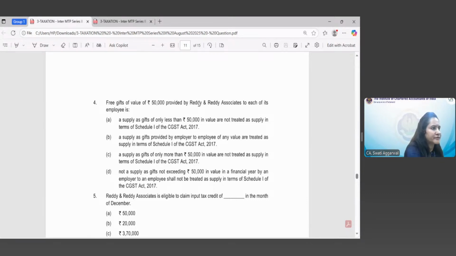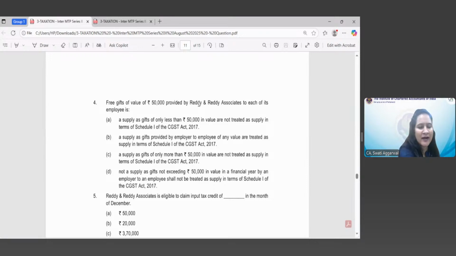Yes, sir. Your query is that in case of services, time of supply in RCM, where the recipient has to issue the invoice within 30 days, even if he is a bank or financial institution. So the amendment made in section 13(3) comes into picture. It has been amended to provide for time of supply of services where invoice is required to be issued by the recipient of services in case of reverse charge.